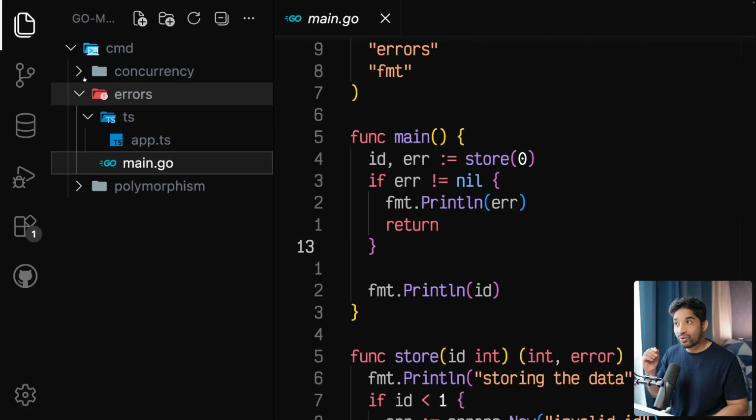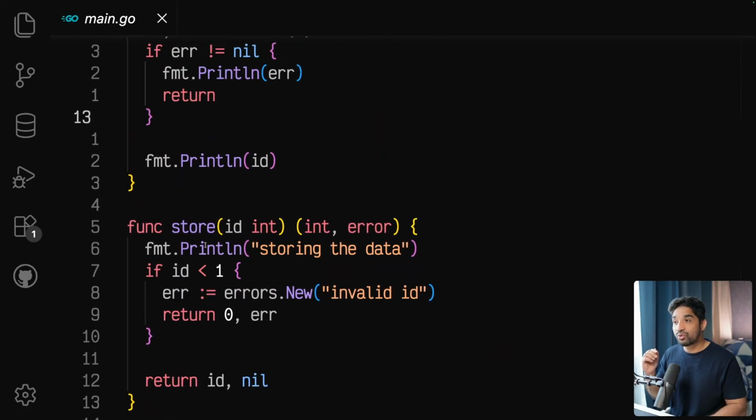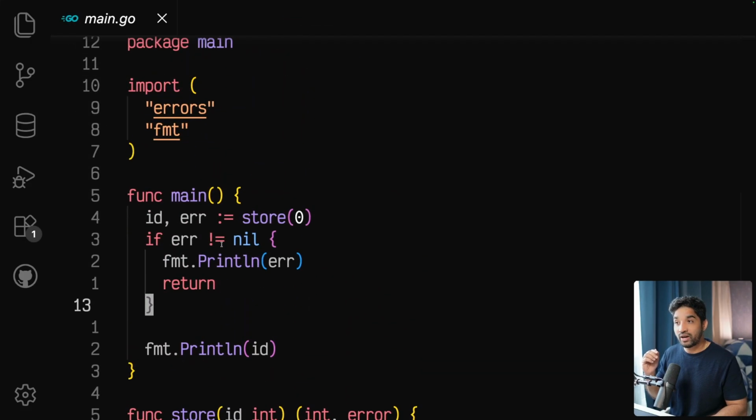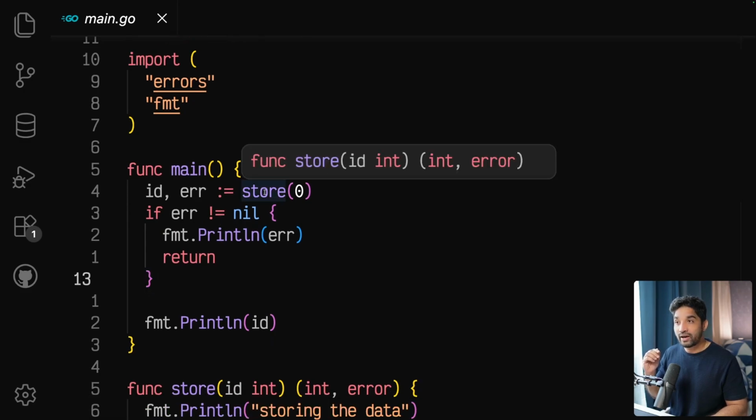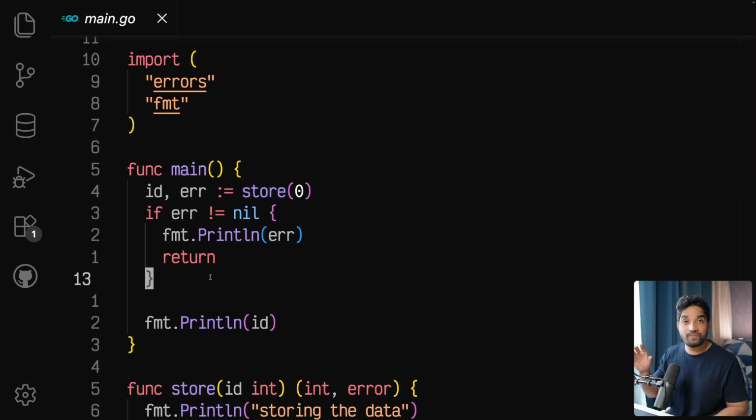But if you see Go's code, you don't need to look into the store function at all. You can just hover over and you see the function signature. It is saying that this is returning an error. And this is the benefit of having this kind of code. The error handling is visible, and you explicitly receive and explicitly handle that error. This is a good thing. You need to write more code, but yeah, this is for good.